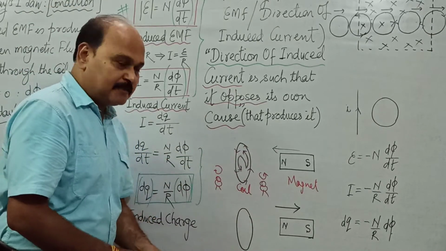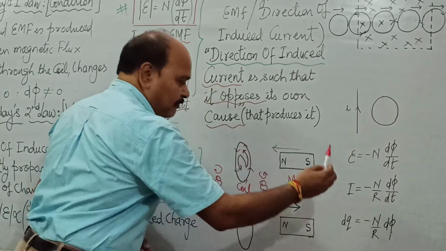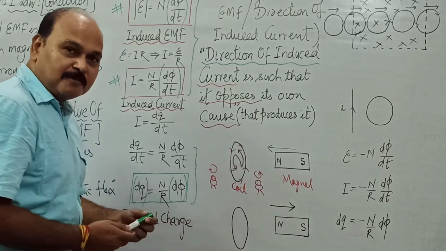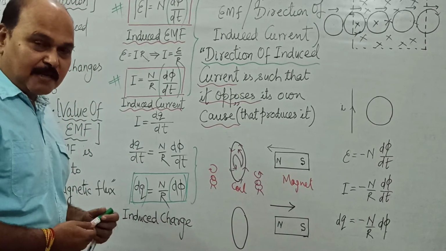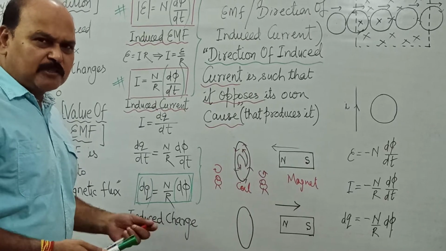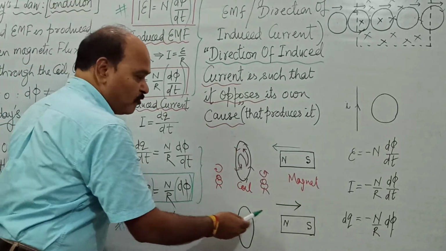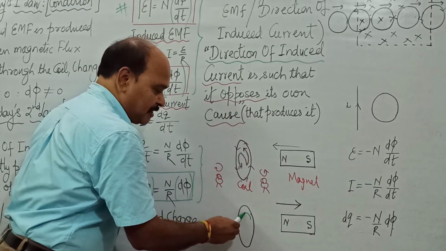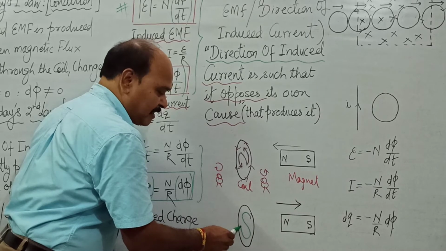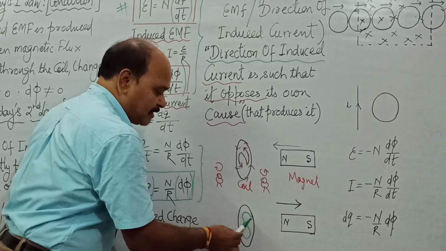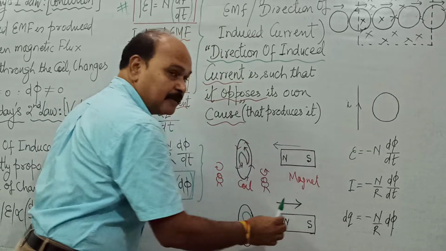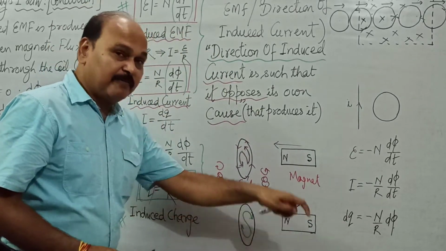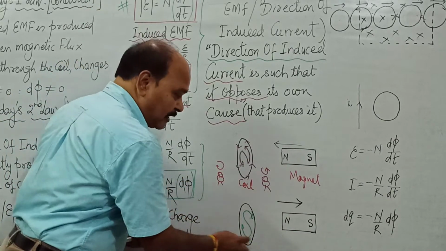But see the other example: if the same magnet starts moving away from this coil, again there is change of flux, and induced current is going to be produced. The direction of induced current is going to be such that it will oppose its own cause. What is the cause right now? The cause right now is the movement of this magnet away from the coil. This time the direction of current in the coil is going to be such that it won't let this magnet move away. That means it is going to attract this magnet.